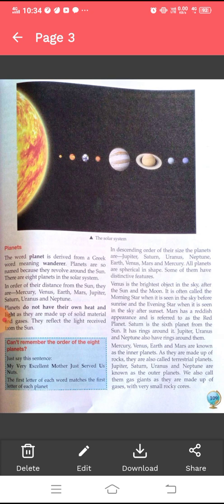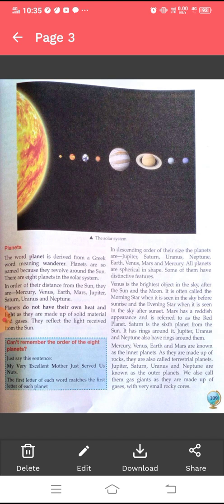Planets. The word planet is derived from the Greek word meaning wanderer. Planets are so named because they revolve around the sun. There are 8 planets in the solar system. In order of their distance from the sun, they are Mercury, Venus, Earth, Mars, Jupiter, Saturn, Uranus, Neptune. Planets do not have their own heat and light as they are made up of solid material and gases. They reflect the light received from the sun. In descending order of their size, the planets are Jupiter, Saturn, Uranus, Neptune, Earth, Venus, Mars, and Mercury.